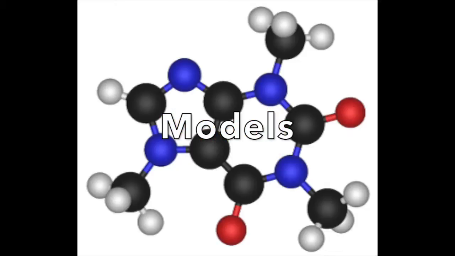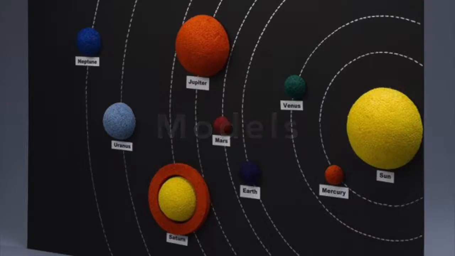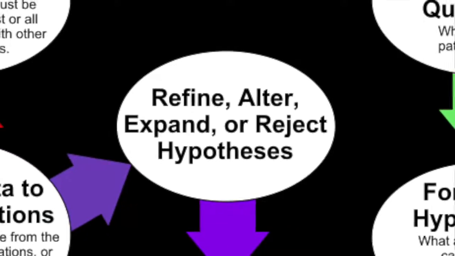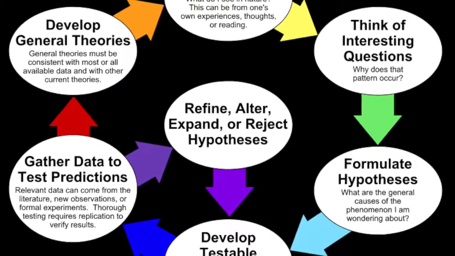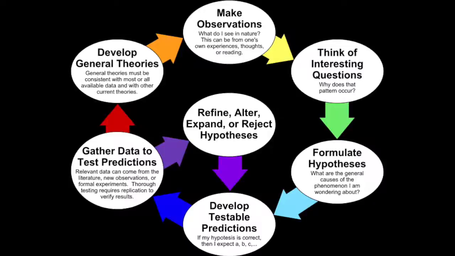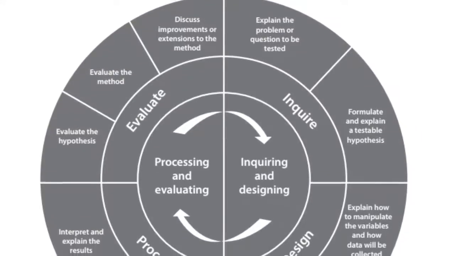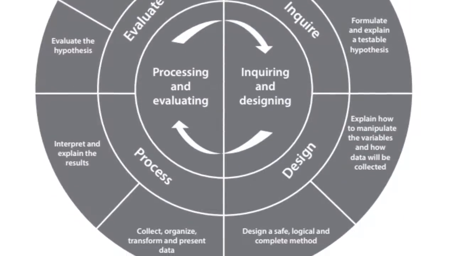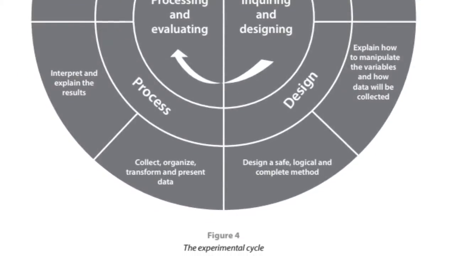Models are the building blocks of science. In fact, it is the building block of science and the scientific method. We use the scientific method as a model to compartmentalize the steps and understand what we are supposed to do as we are moving from asking questions to posing hypotheses, designing an investigation's procedure and apparatus, collecting data, processing it, interpreting the results, and evaluating all aspects to communicate the results and refine and/or revise the investigation for further research.